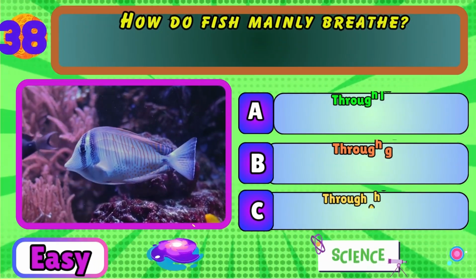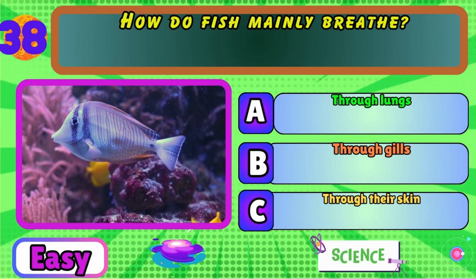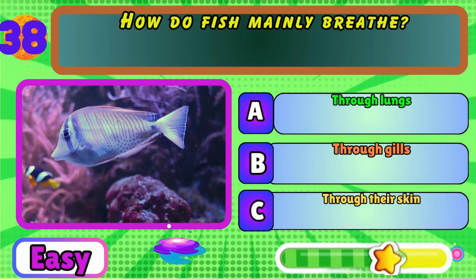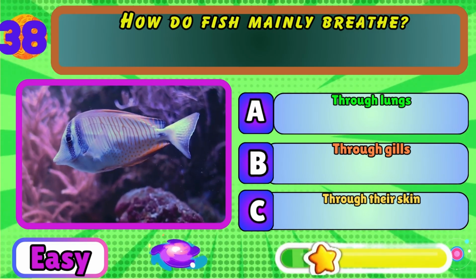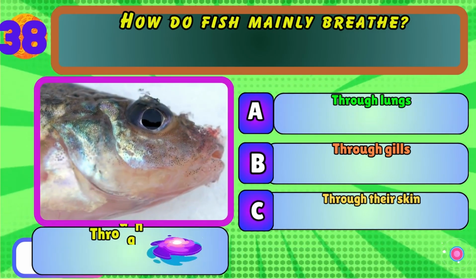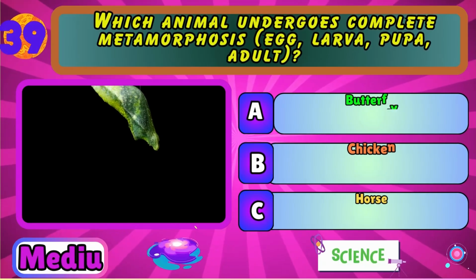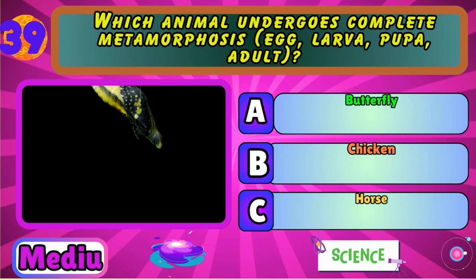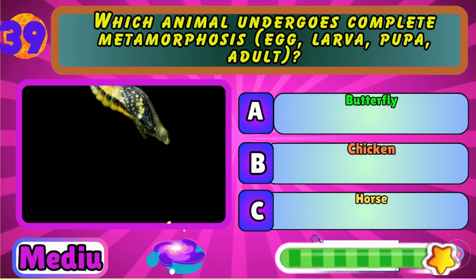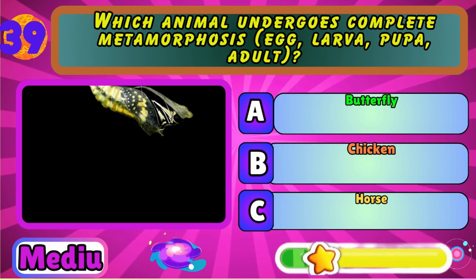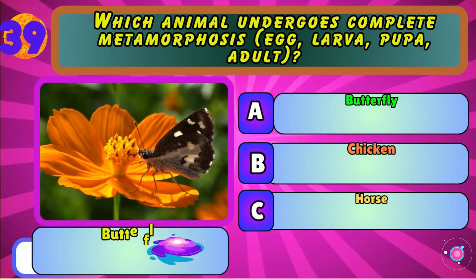How do fish mainly breathe? Through lungs, through gills, or through their skin? Through gills. Which animal undergoes complete metamorphosis? Egg, larva, pupa, adult? Butterfly, chicken, or horse? Butterfly.